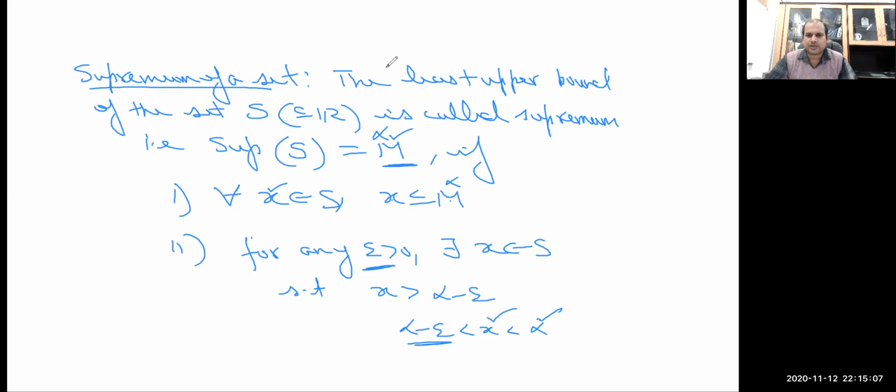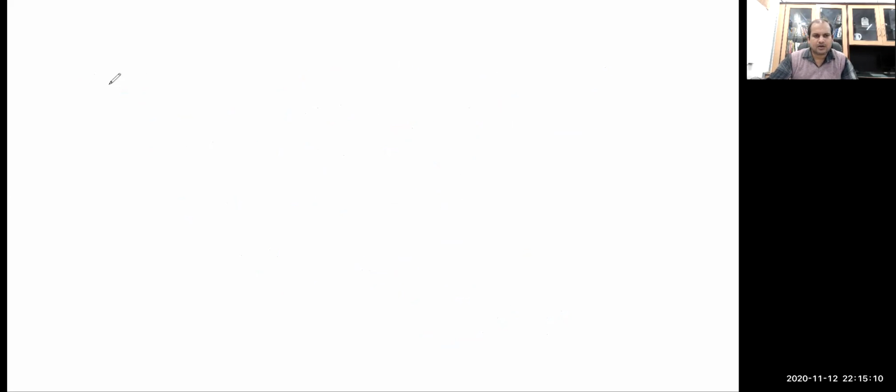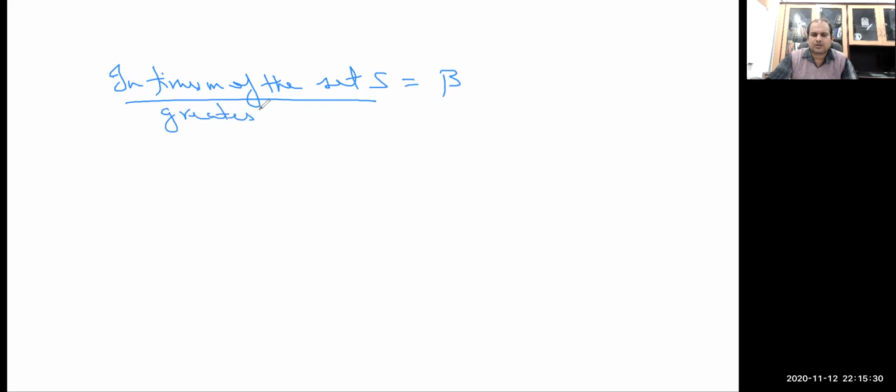So next, let me recall what we mean by the infimum of a given set, say S subset of R. Suppose the infimum of this given set is beta. That is, infimum means greatest lower bound. So we say that the infimum of the set S, which is a subset of R, is beta if, first, for every x belonging to the set,